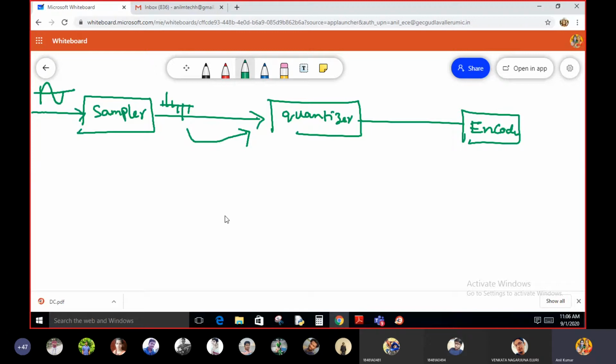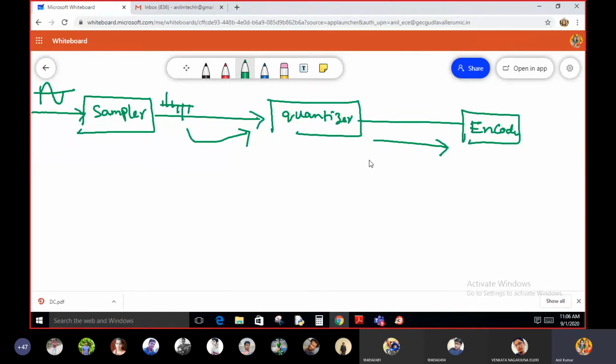And now after the quantization, you get the quantization level. That particular quantization level is given to the encoder. That means after the quantization process, the quantization level is given as input to the encoder. That particular quantization level is encoded by the encoder.